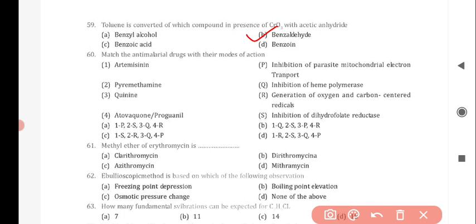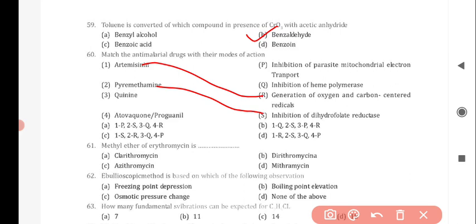Next question is, match the anti-malarial drugs with their mode of action. For the first drug, that is artemisinin, it correctly matches with option number R, that is generation of oxygen and carbon centered radicals. Next is pyrimethamine. It correctly matches with option number S, that is inhibition of dihydrofolate reductase.